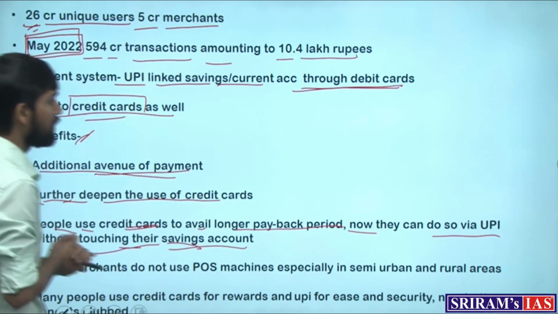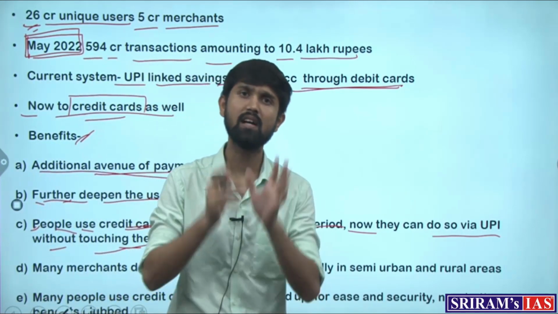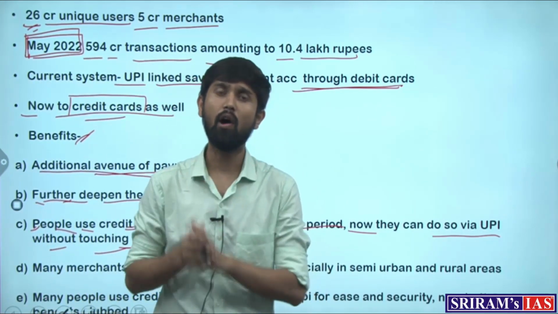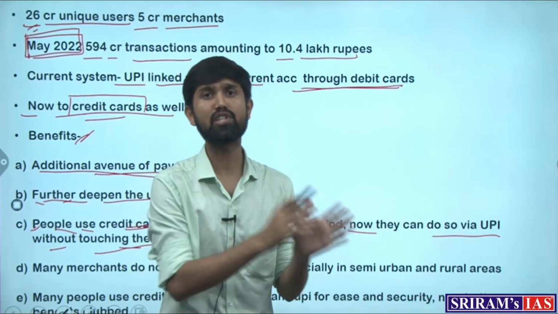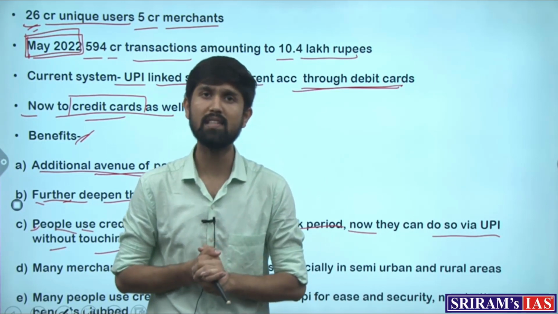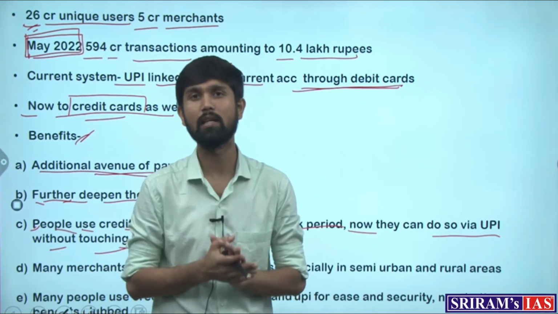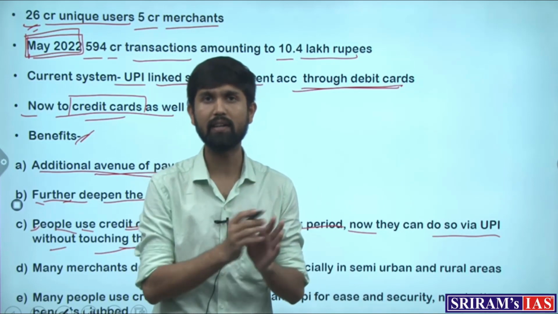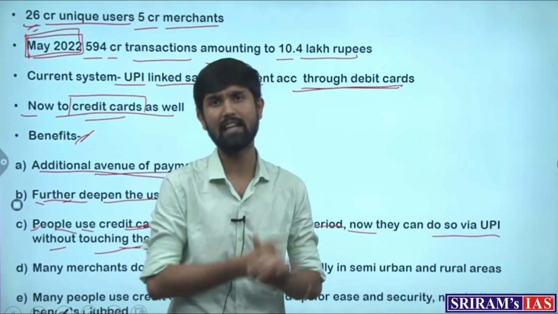The main benefit of this service can be wherein a lot of places, especially in the urban or semi-urban or rural areas, the machines that we use to swipe these credit cards, which are also called point of sale machines, are not available. So people who rely on credit cards are not able to use the credit cards at that juncture.